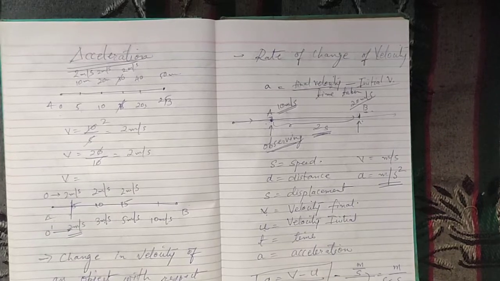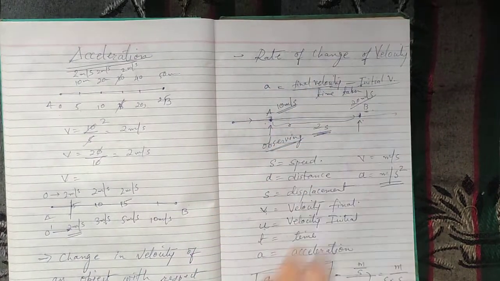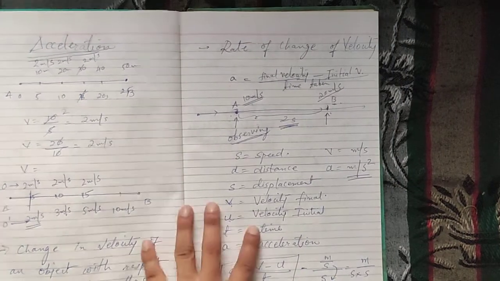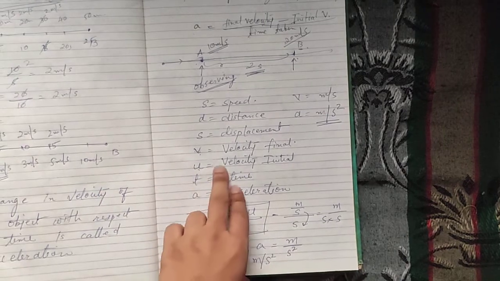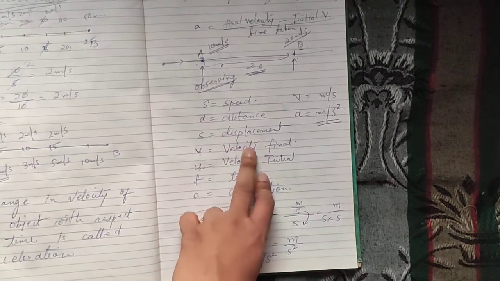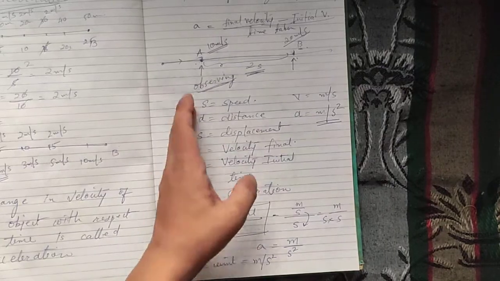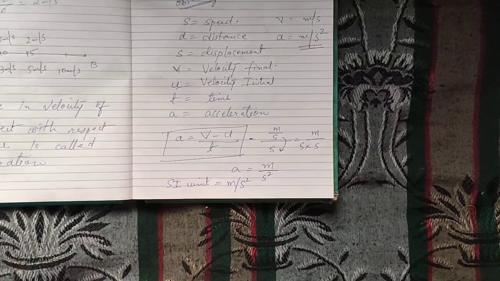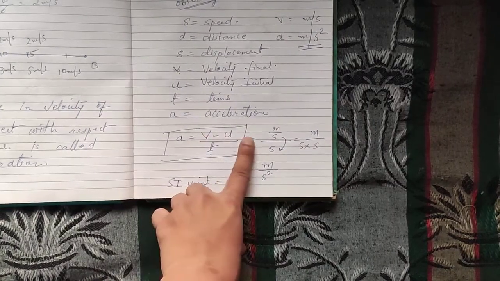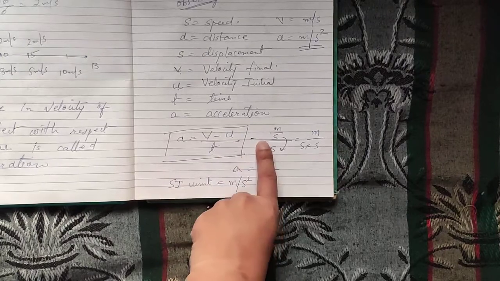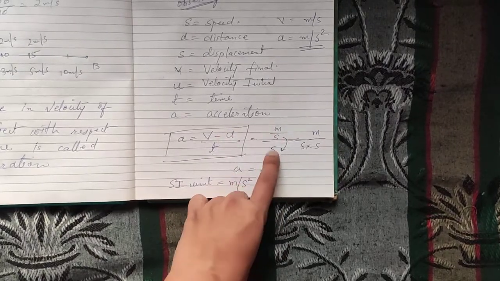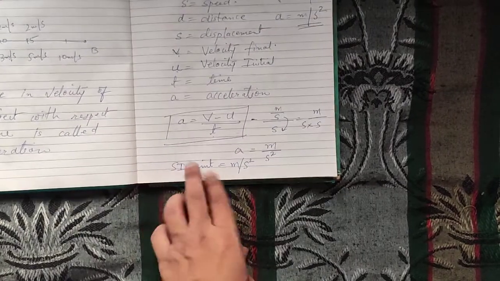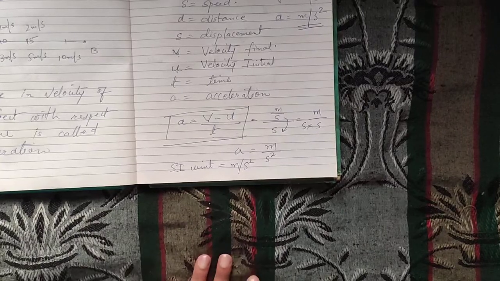Okay, the change in velocity of an object with respect to time, or rate of change of velocity, is known as acceleration. So for that we have final velocity and initial velocity. So u is described as initial velocity and v is described as final velocity, and t is obviously the time. So its formula is given as a is equal to v minus u upon t, that is final velocity minus initial velocity upon time taken. Its unit is, as this is velocity, meters per second, and time is seconds, so we have meters per second into second. So the SI unit of acceleration is ultimately meters per second square.